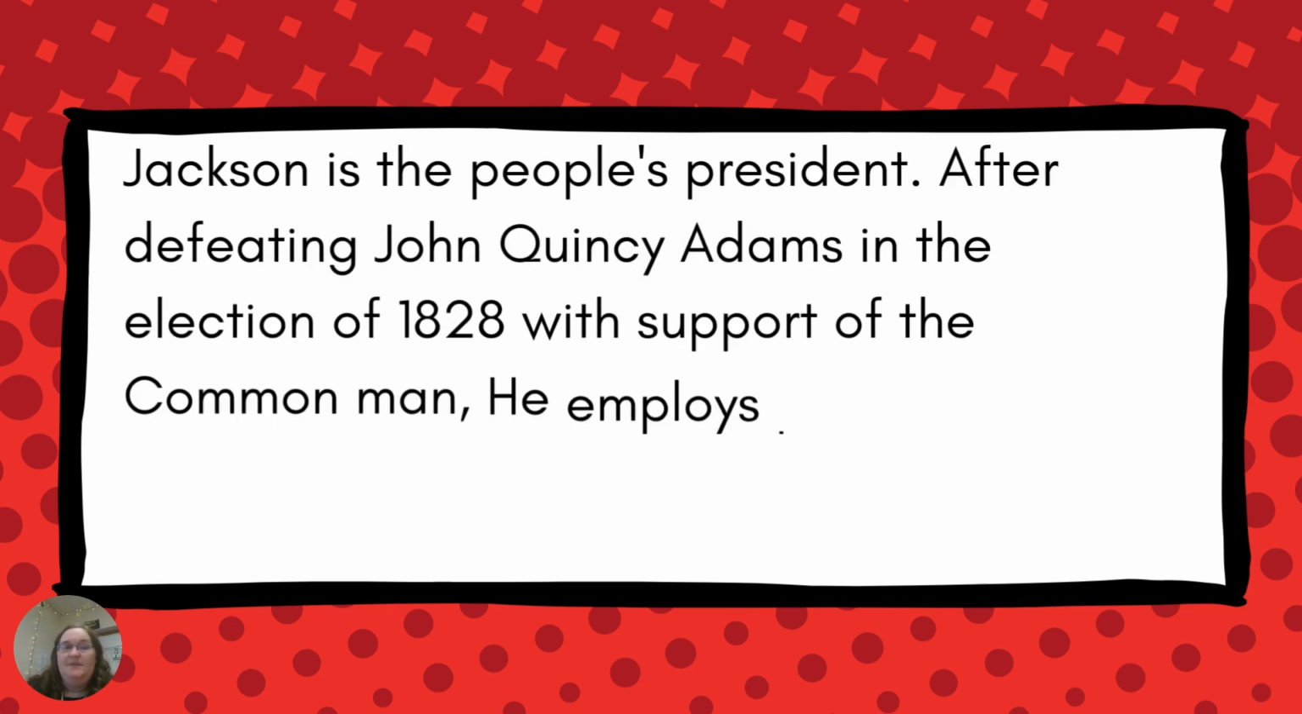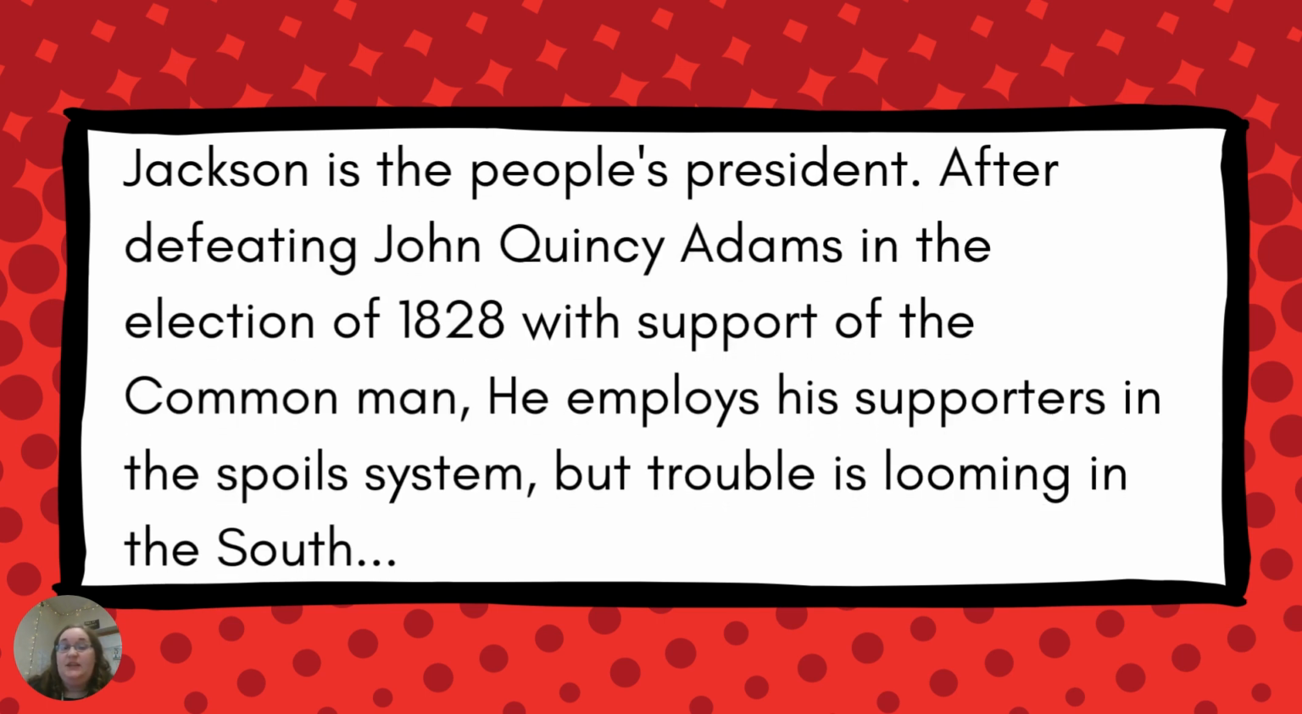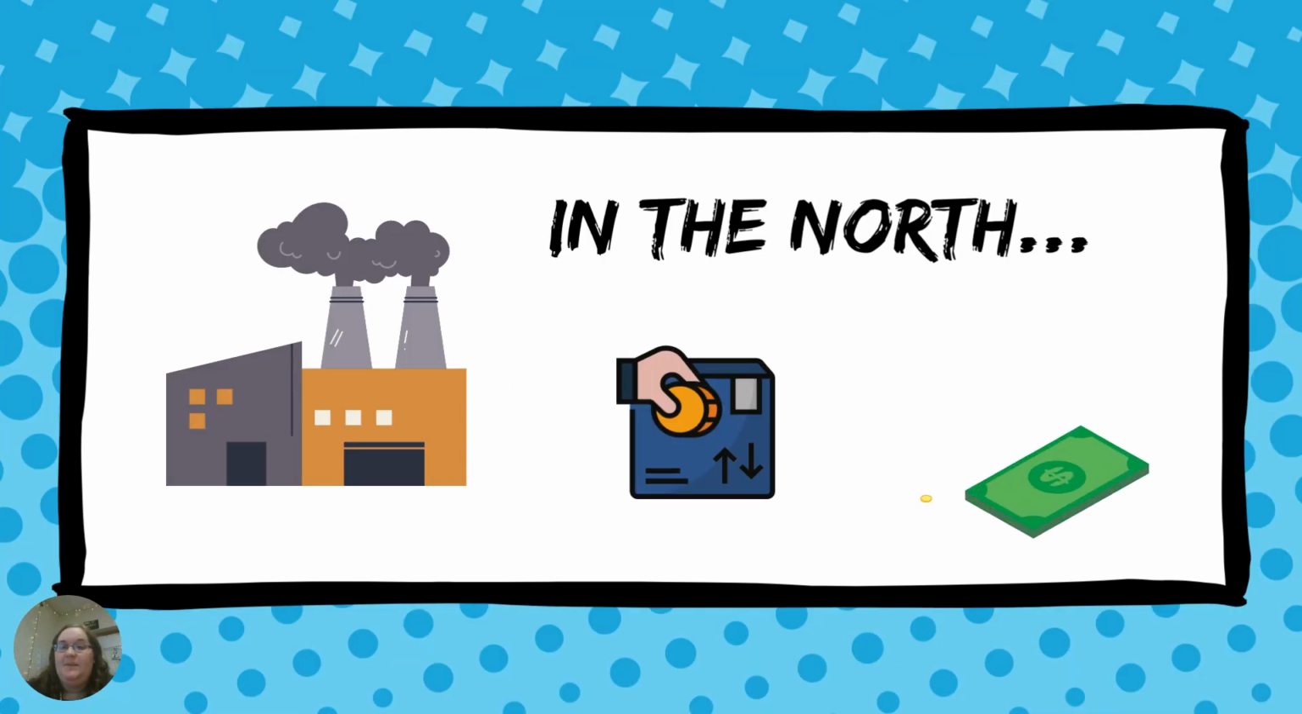Let's get started. Jackson was the people's president. After defeating John Quincy Adams in the election of 1828 with support of the common or everyday man, he employs his supporters in the spoils system. But trouble was looming in the South.